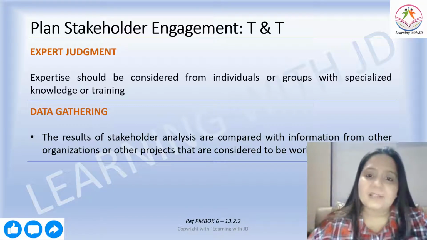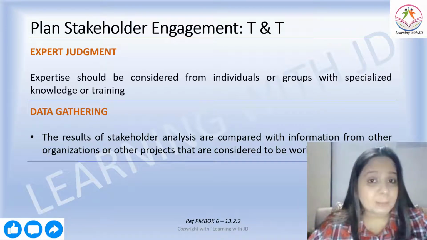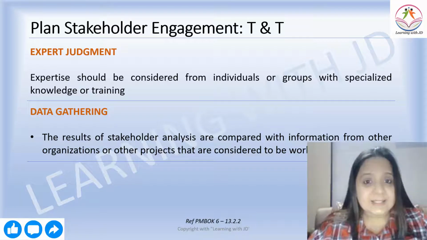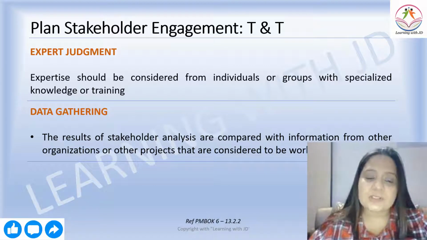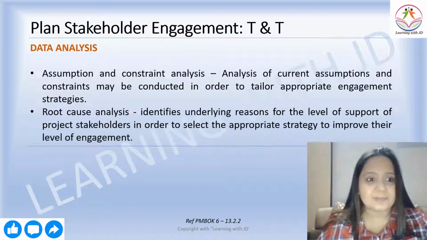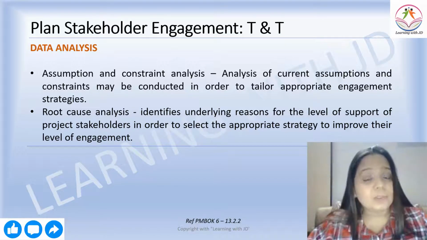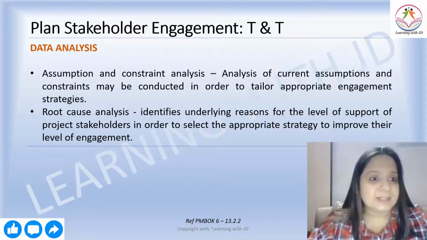Then data gathering. We've spoken about data gathering before as well. The results of the stakeholder analysis are compared with the information from other organizations and/or other projects that are considered to be world class. That is what is known as data gathering. Then you also do your data analysis. So you've gathered the information, that is the data. Now you need to do analysis on that particular data.